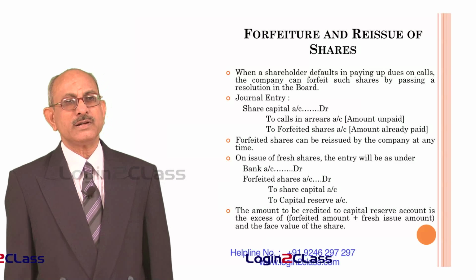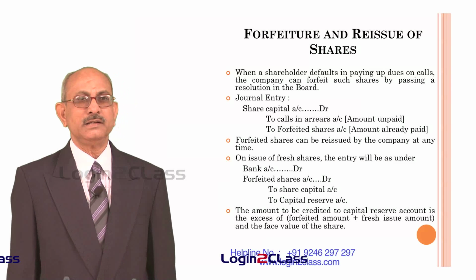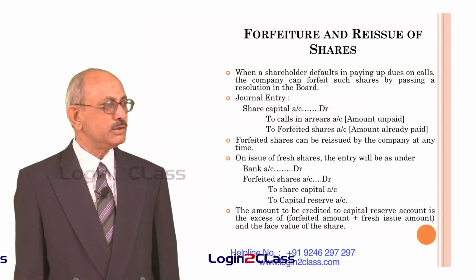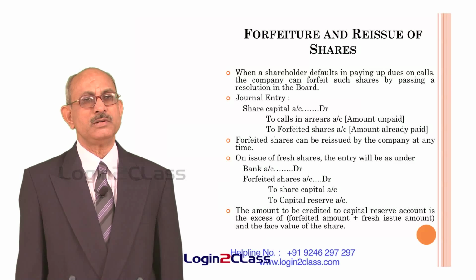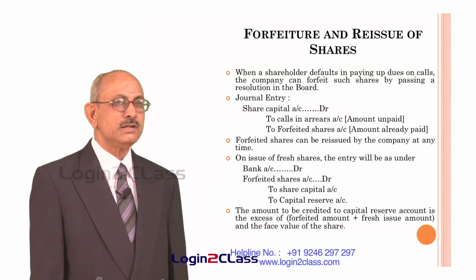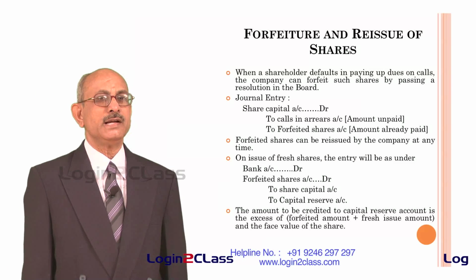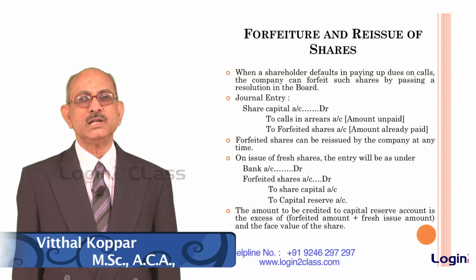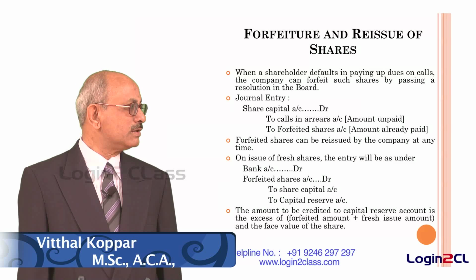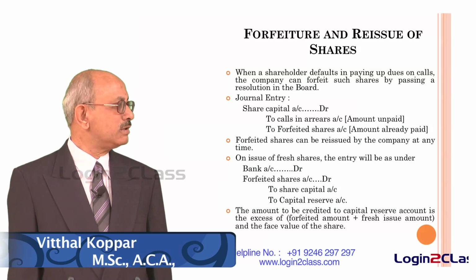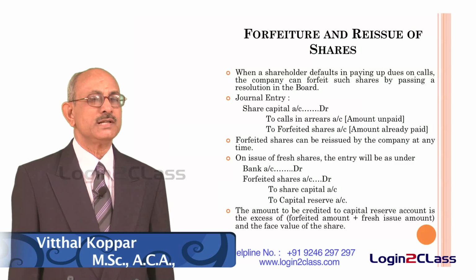The share capital account can only be credited with 10,000 rupees. So the bank account, they are receiving 8,000 rupees from the new shareholders. Forfeited shares account debit will be 5,000. So total debit will be 8,000 plus 5,000, whereas share capital account will be credited with 10,000, and the remaining amount, that is 3,000, will go to the capital reserve account. So therefore capital reserve account is the forfeited amount plus fresh issue amount minus the face value of the share. That is how it has to be calculated.